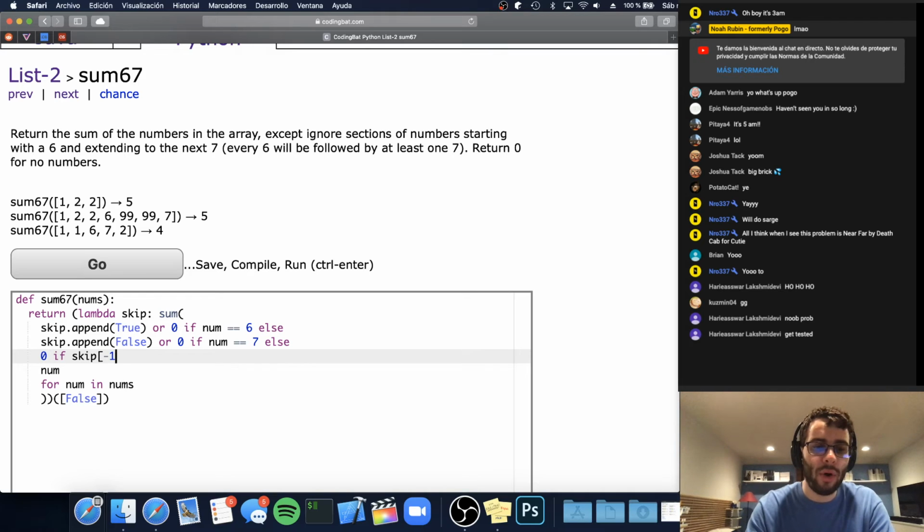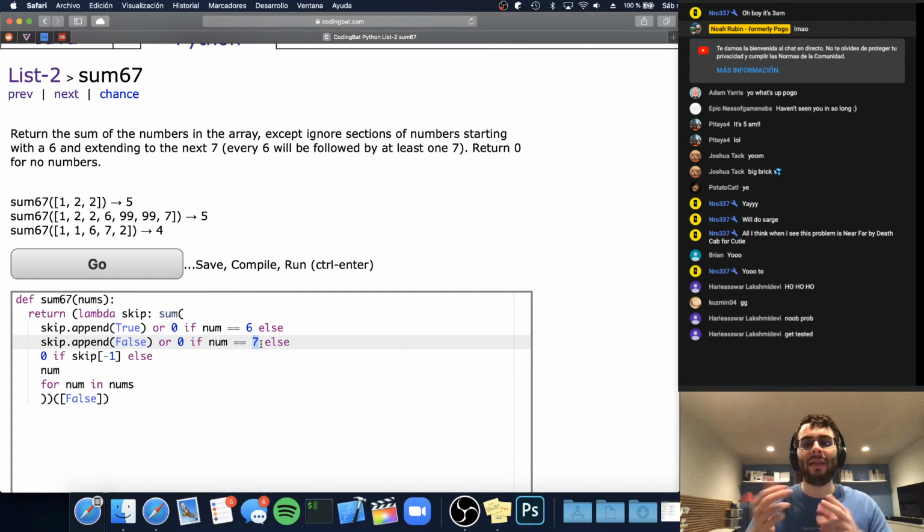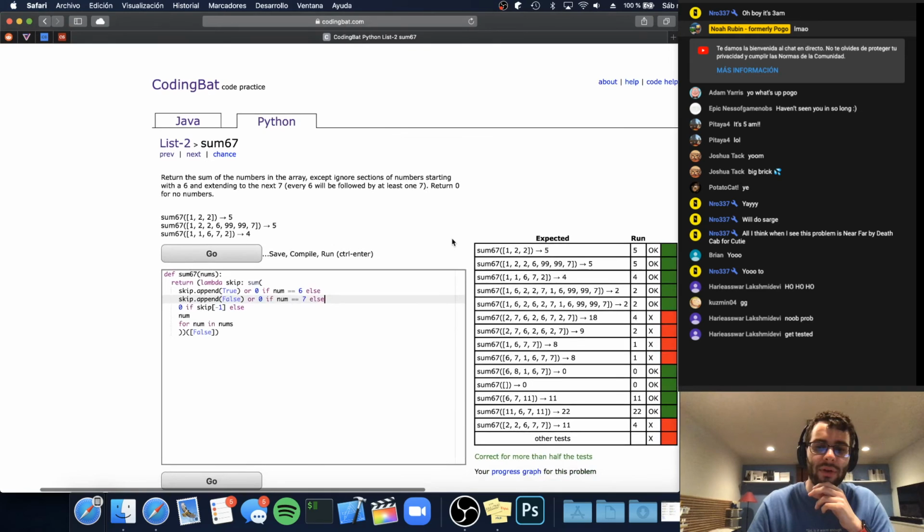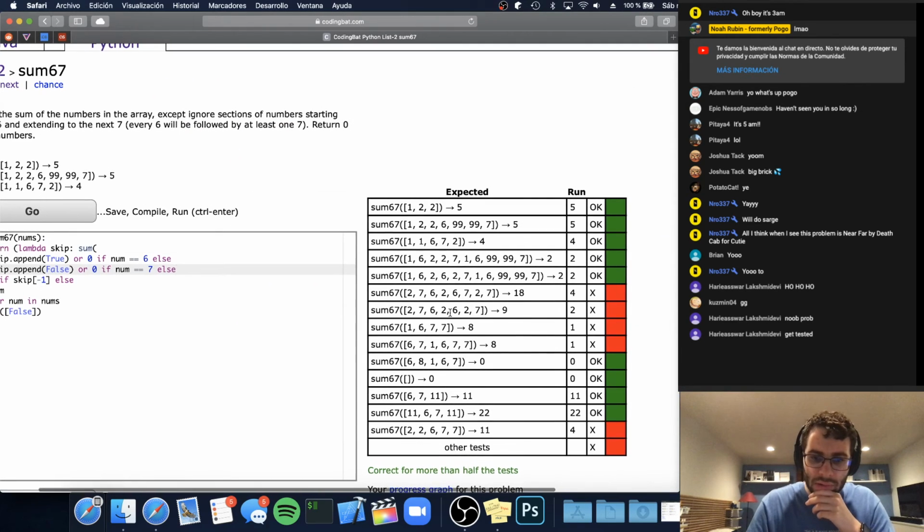If skip mode is on, then we want to skip the number, aka have it count as 0 in our sum. The main difference here is that the 6 triggers it, and it's the 7 that triggers turning skip mode off. Whereas before, once skip mode was turned on, it would get turned off after the next number that it saw. So it just changed the logic a little bit, and that did not work quite. So let's see what went wrong here.